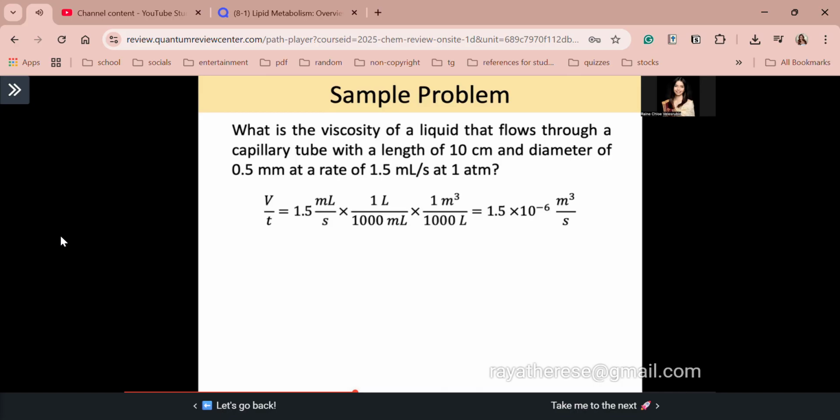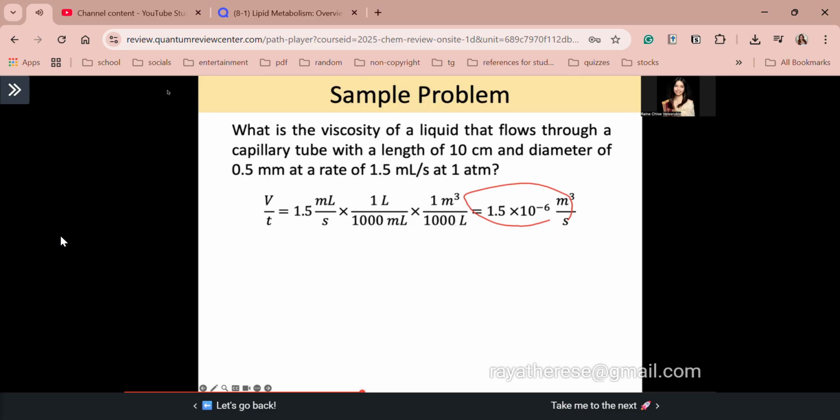Make sure, guys, that we use SI units, so we are sure that our viscosity value is in SI units. What I will do here is retain V over T, then convert mL to m cubed. Again, this is your SI unit. So V over T is equal to 1.5 mL per second, times convert mL to liters, and then convert liters to meters cubed. And then lastly, you have your answer: 1.5 times 10 to the negative 6 cubic meters per second.